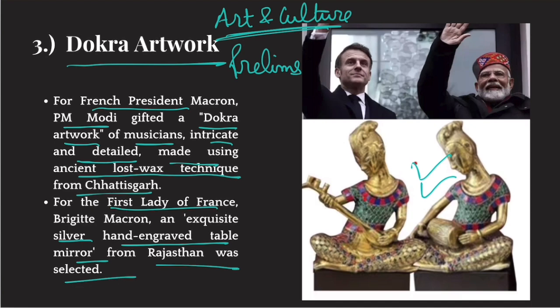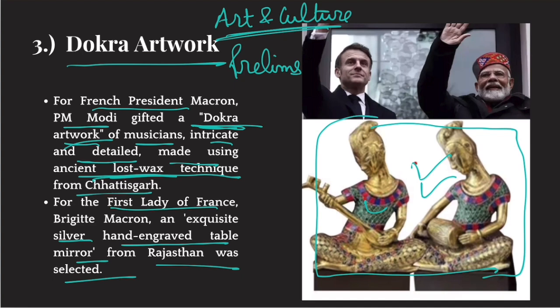Now, this bronze statue, basically, is created by a technique called the lost wax technique. We'll talk about it. And this technique is also known as Dokra artwork. Why? Because Dokra artwork is a form of artwork in which the lost wax technique is used to create bronze or copper sculptures and intricate carving is done on it. So this is the Dokra technique, and Dokra artwork was gifted to Emmanuel Macron.